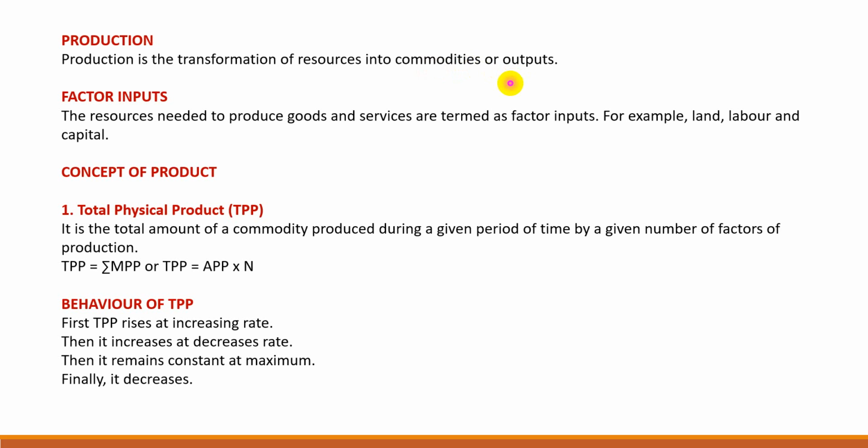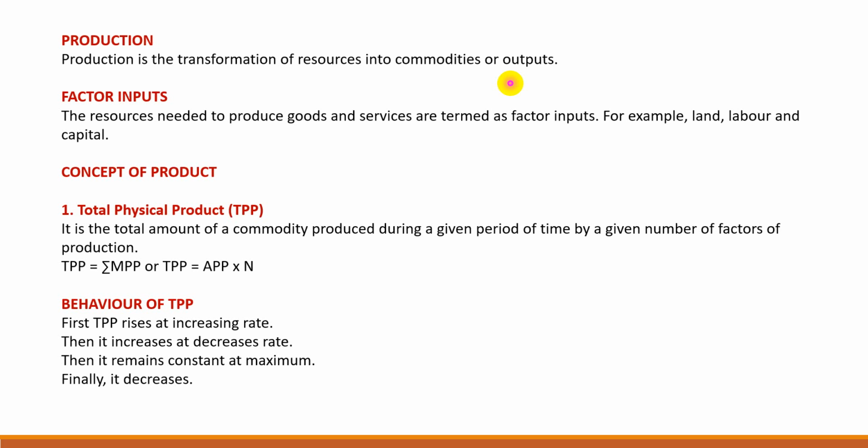For example, when we get wheat on a plot of land with the help of inputs like labor, capital, seeds, then plow or tractor, harvester, it is termed as production of wheat. Similarly, when in a cloth mill, inputs like labor, capital, and threads and machines are transformed into cloth, it is called production of cloth.